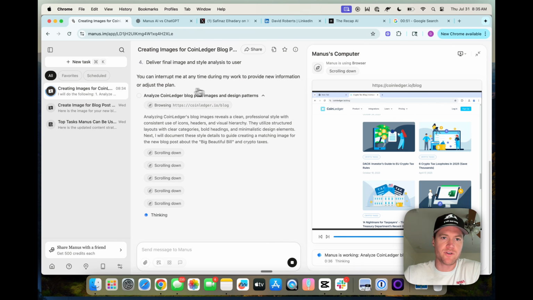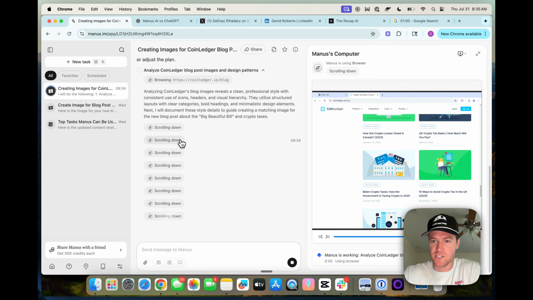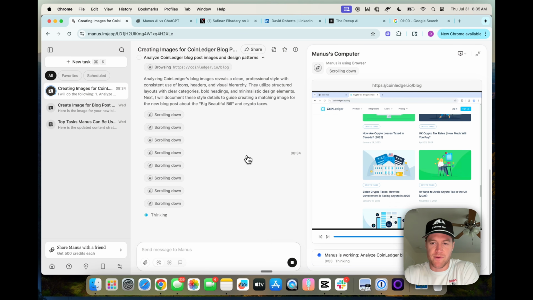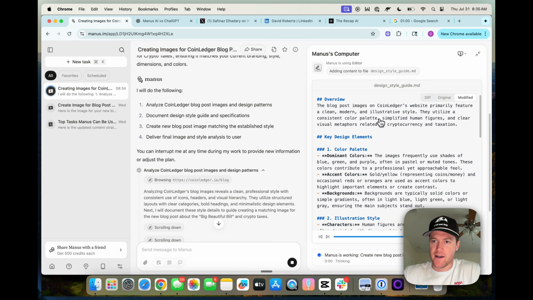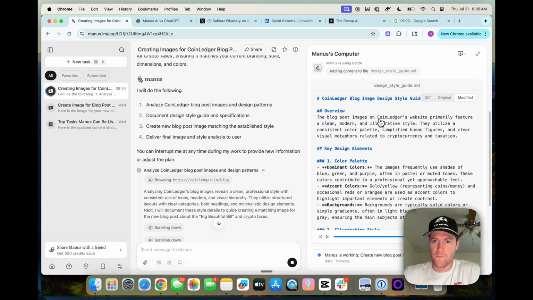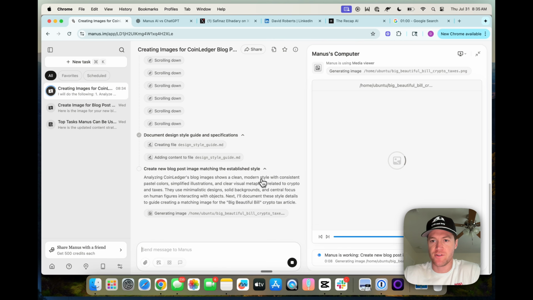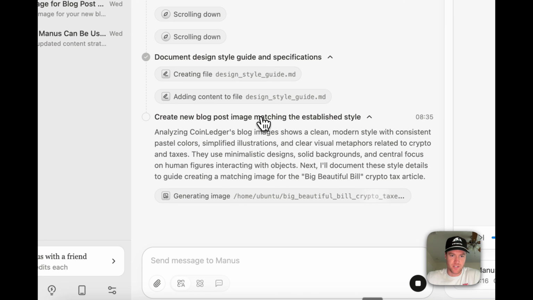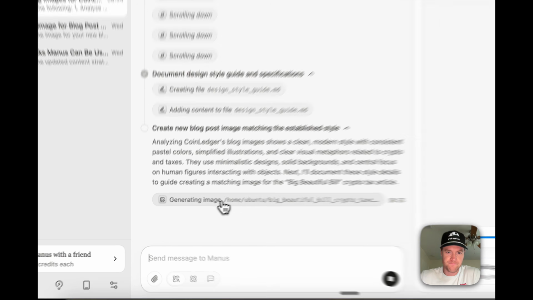So it lets us know, you can interrupt me at any time during my work to provide new information or adjust the plan. Right now, it just looks like it's trying to see what images our blog consistently has. All right, now it looks like it's come up with kind of a style guide or like a context prompt for what style our blogs are typically generated in. So this is kind of the building blocks of CoinLedger's blog post images, and now it's creating new blog post images matching the established style. So now it's generating the images.